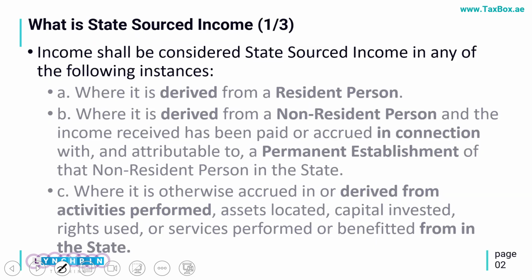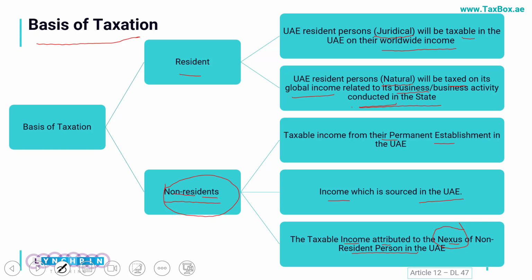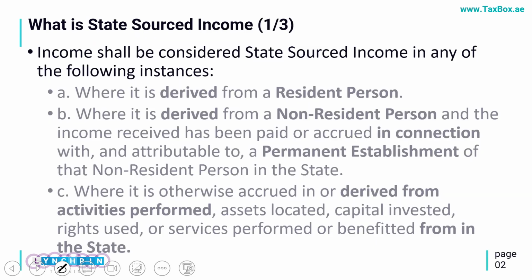So let's now see the concept of state source income. The concept of state source income is important because for non-residents, their state sourced income would be taxed. So income shall be considered as state sourced in any of the following conditions: if somebody is deriving any income from a person who is a resident of UAE, or it is derived from non-residents in connection to its permanent establishment.